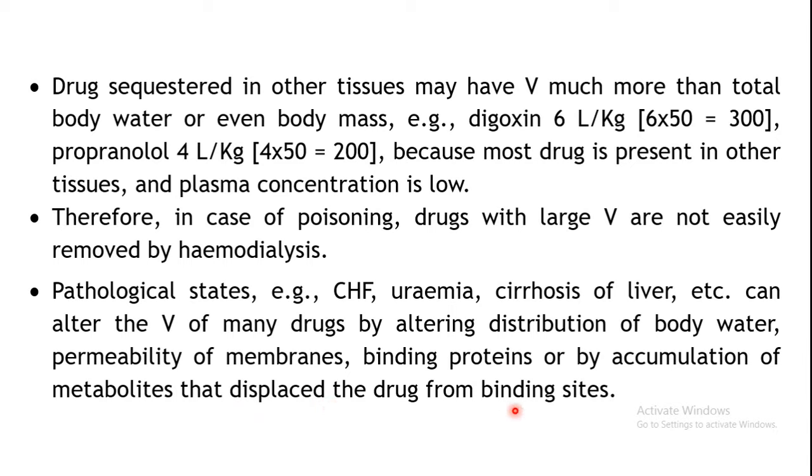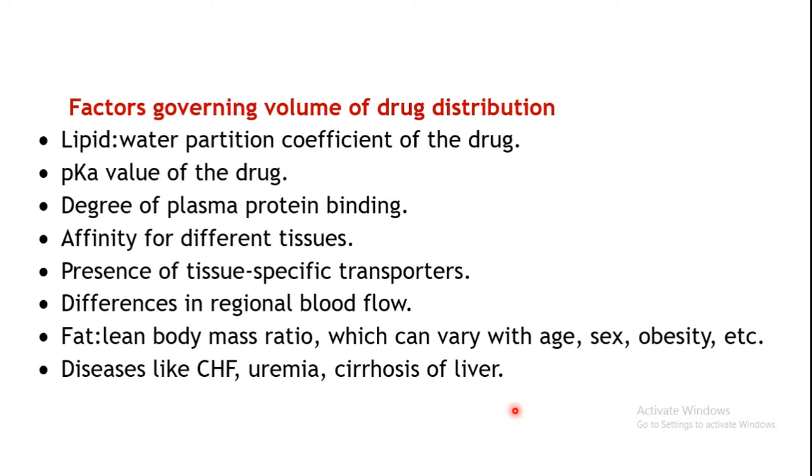So likewise the volume of distribution may be changed by the pathological state. Considering all these, the factors governing the volume of distribution include the lipid water partition coefficient of the drug. That's very important. That will determine the movement of the drug across the membrane. The pK value of the drug, which will determine the pH.